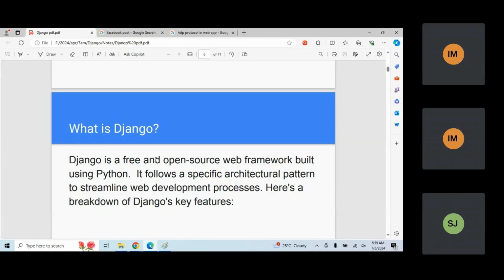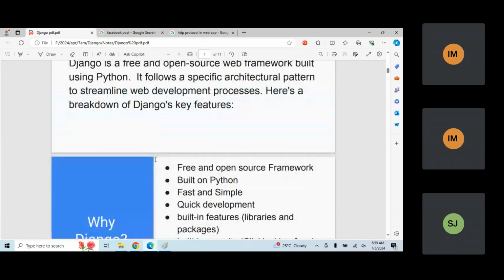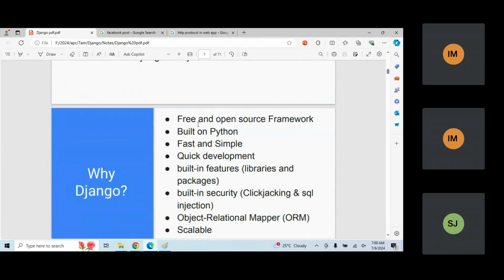Okay, so why are we actually using Django? The first thing, you don't need to pay anything. If I wanted to develop something using Django, it is freely available here. It is built on Python. Okay, it means you don't have to write much code. Simple coding will be there. Fast, simple coding again.